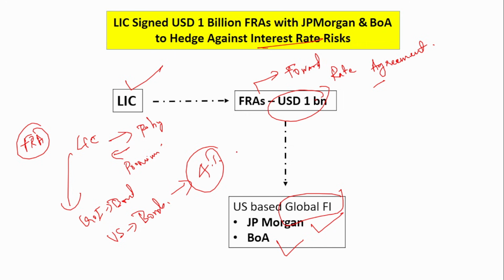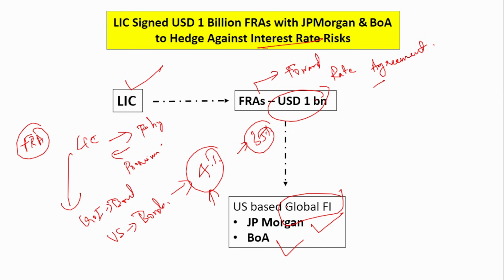But LIC is little scared that the interest rate after 6 months might go to 3.5%. It might go down. So in order to protect from this risk, from this possible reduction of interest rate, it has signed this agreement. So suppose that in future, if the interest rate goes down to 3.5%, still it will get the bond for 4% because it has signed that agreement, okay. So in this forward rate agreement, the future interest rate risk is protected. By whom? By these two parties, JP Morgan and the Bank of America.